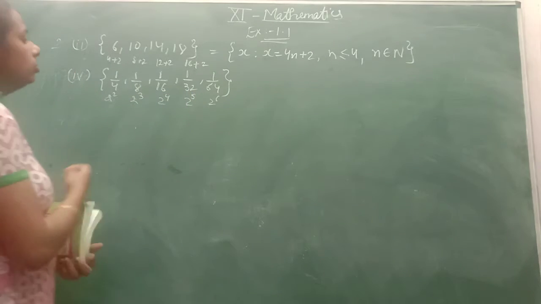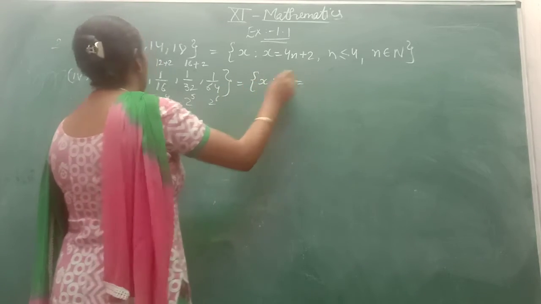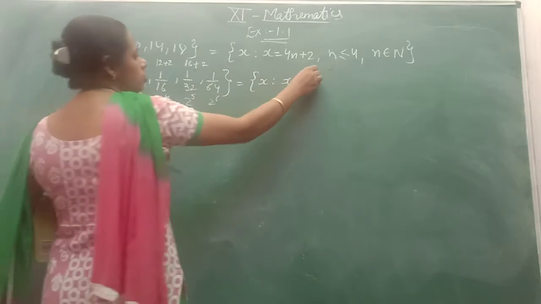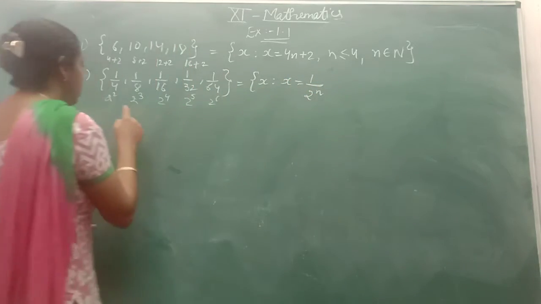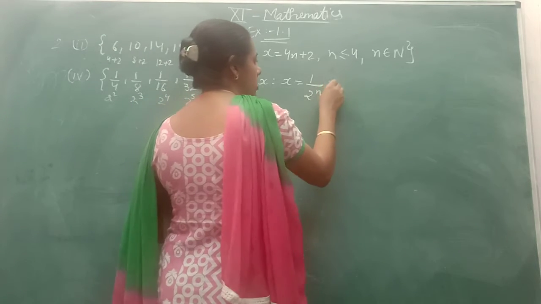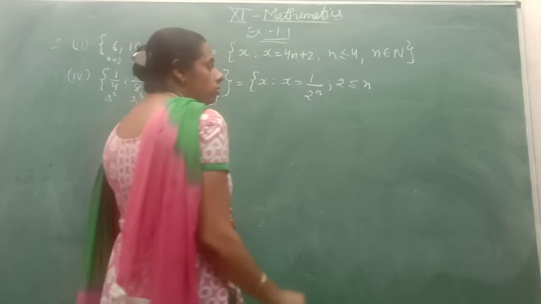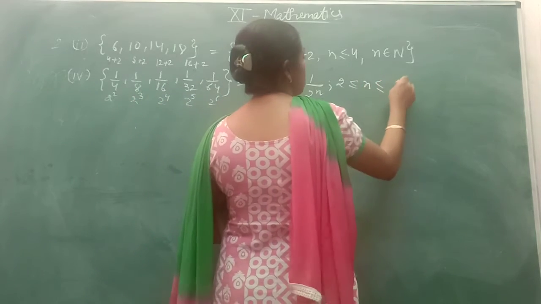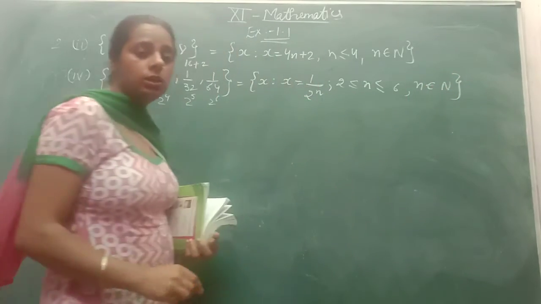Okay, so you can write in the set builder form x is equal to, in numerator there is only 1 and in denominator there is 2 power n, and n starts from 2 and ends with 6. So you have to mention here n is greater than or equal to 2 and less than or equal to 6, where n belongs to natural number, where n is a natural number.